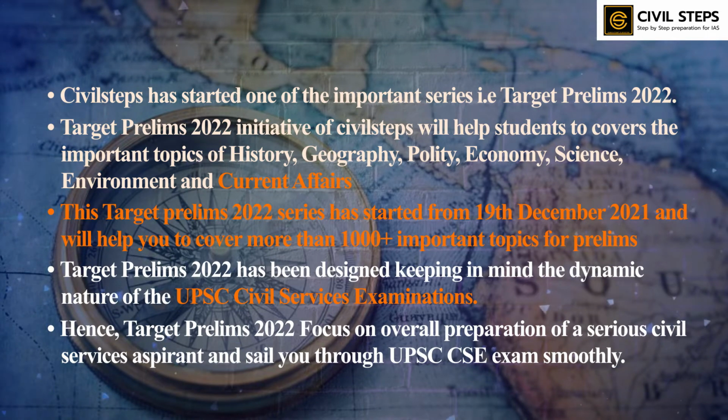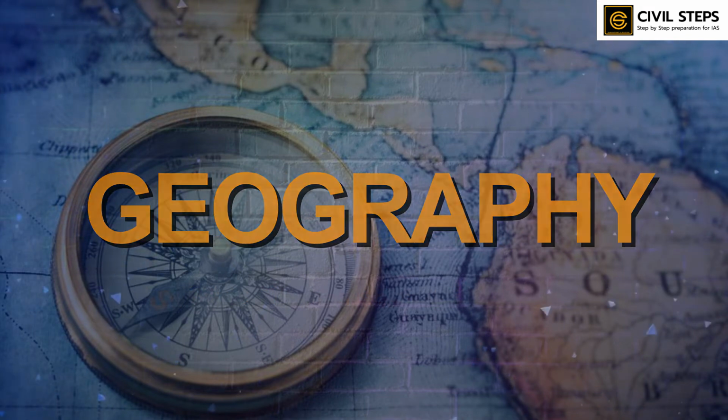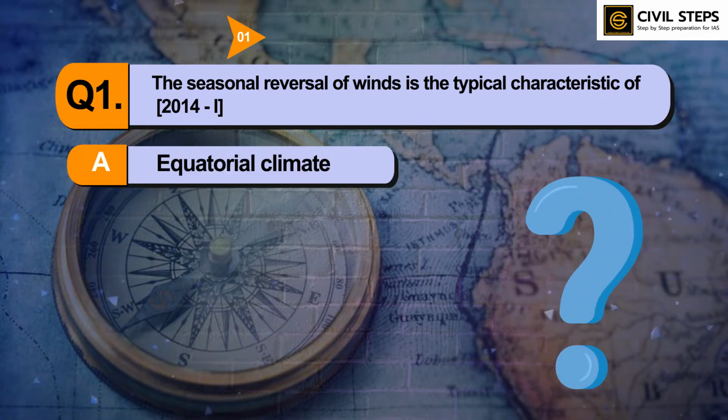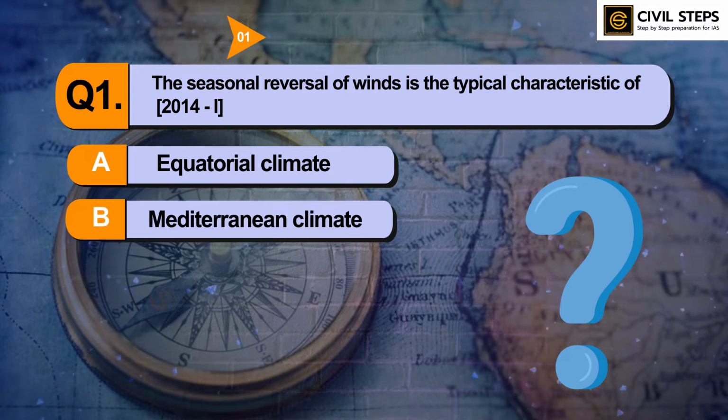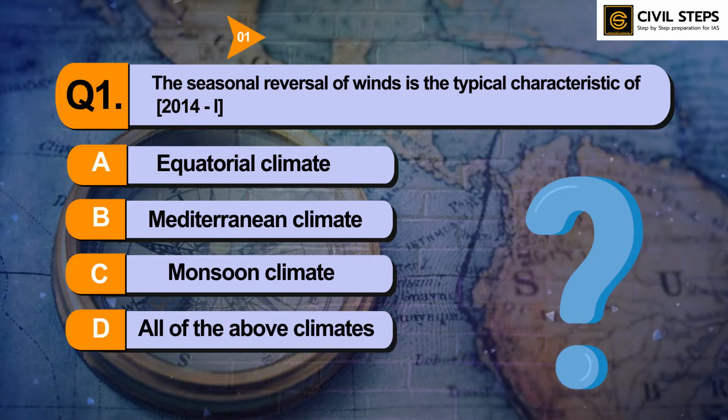Today, we will discuss important MCQs of geography. So, the first question is: the seasonal reversal of winds is the typical characteristic of option A, equatorial climate, option B, Mediterranean climate, option C, monsoon climate, option D, all of the above climates. So, you can pause this video and write your answer in the comment section below. I hope you have written the answer.